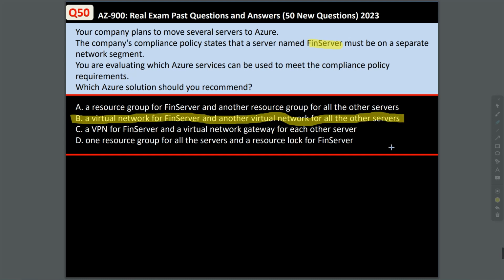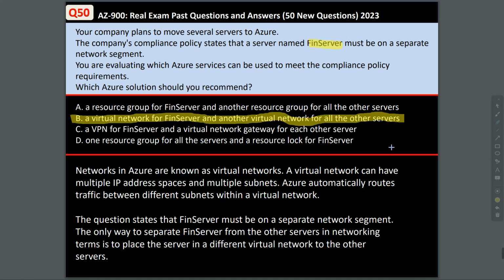Networks in Azure are known as virtual networks. A virtual network can have multiple IP address spaces and multiple subnets. The question states that FinServer must be on a separate network segment. The only way to separate FinServer from the other servers in networking terms is to place the server in a different virtual network to the other servers.